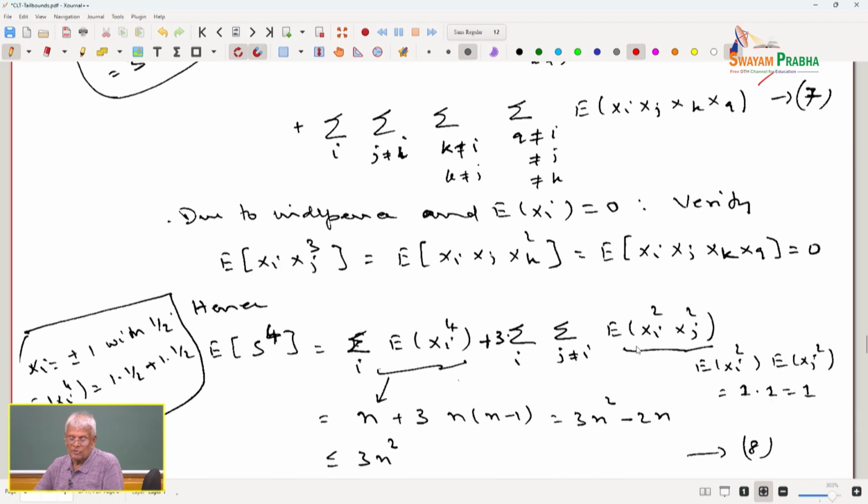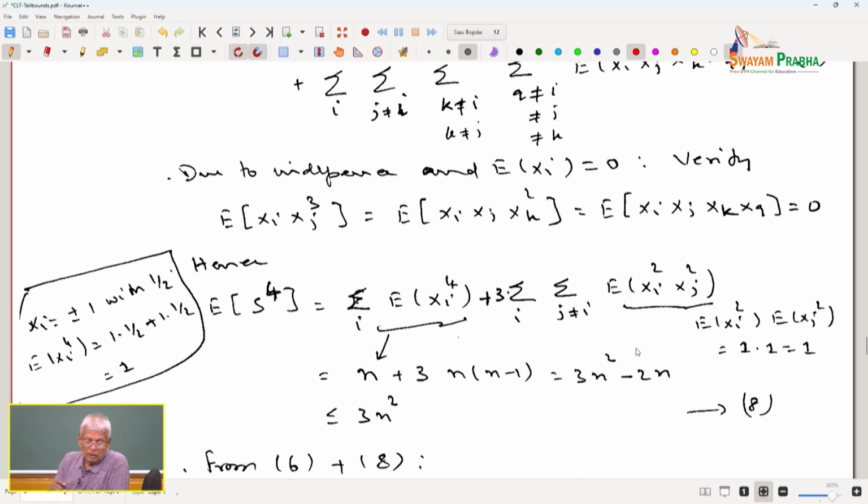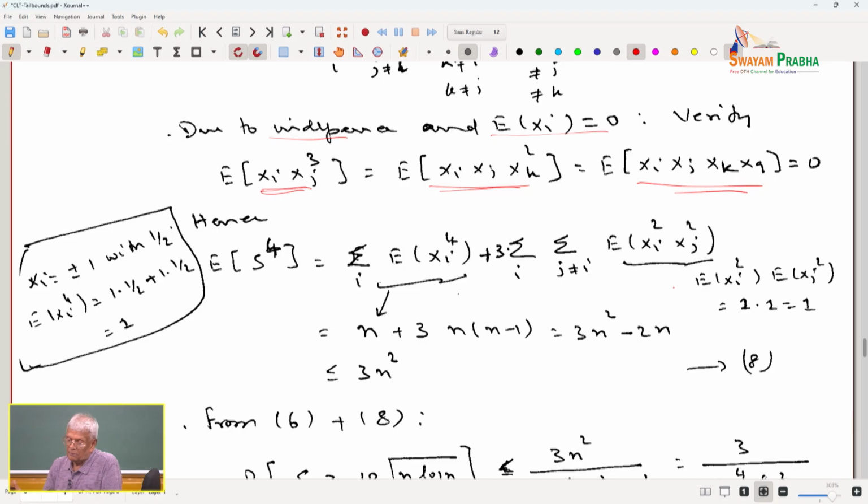All this algebra is very useful. By independence, and since the expected value of x is 0, independence means the expectation of the product is the product of expectations. So you can show these terms are zeros, these terms are zeros, and these terms are zeros, leaving behind only the fourth power term and the product of the square terms. The product of the square terms is the product of the expected values of the individual square terms.